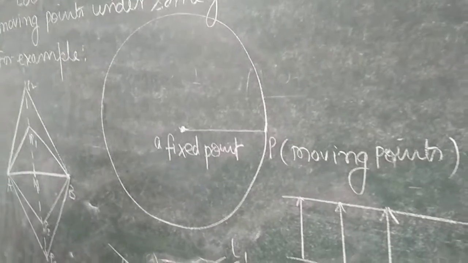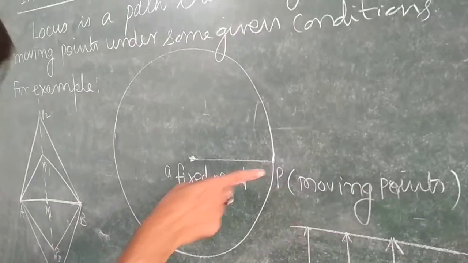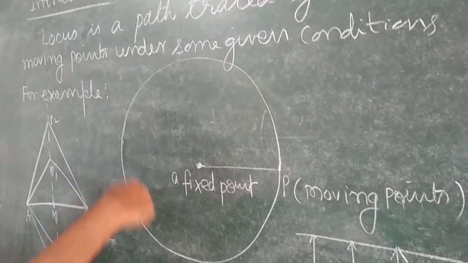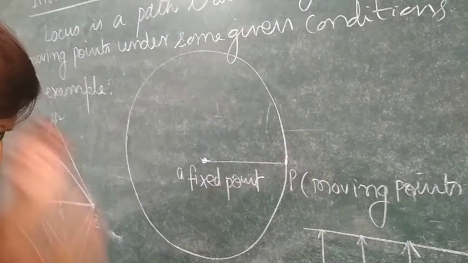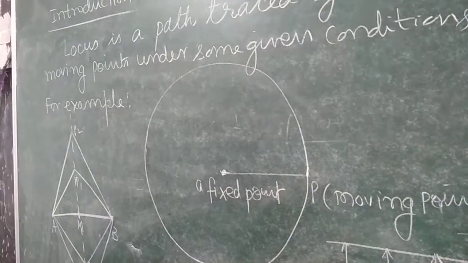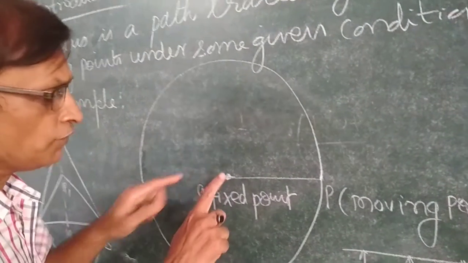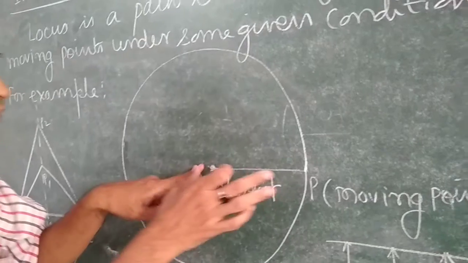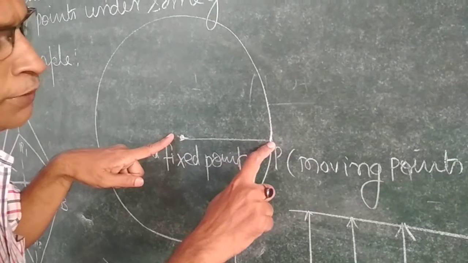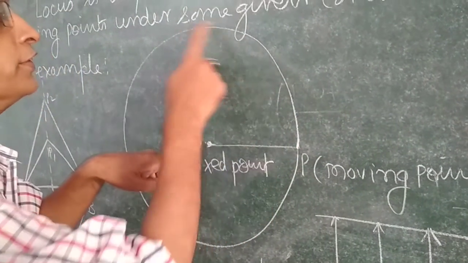For example, we take how a circle is formed. In the sense of locus, you see that there are a number of points arranged on the circumference. We could define the circle this way: we take one fixed point, which is the center of the circle, and we take another point P, which is a moving point.